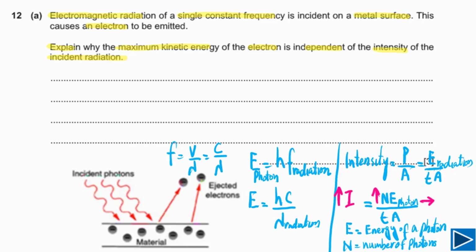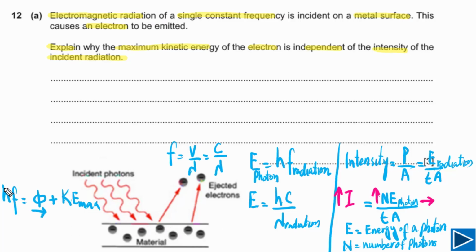In order to answer this question, we also need to understand the relationship between energy of a single photon and maximum kinetic energy of single photoelectrons. Energy of single photon is equal to hf. hf is equal to work function plus kinetic energy maximum of single electron. Work function for any given metal is constant. Kinetic energy maximum, we need to understand why we call this kinetic energy maximum, because we are talking about electrons released from the surface.